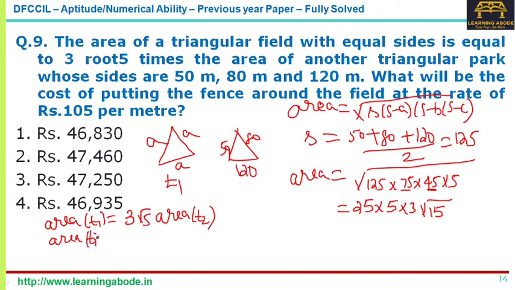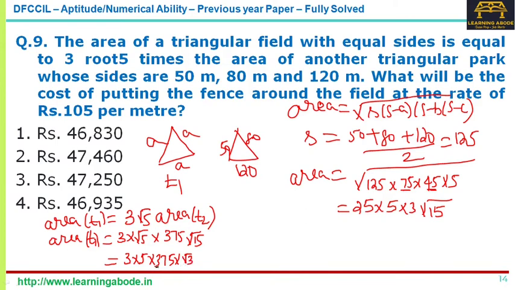would be 3 into root 5 into 375 root 15. So now root 5 and root 5 will be 5. So 3 into 5 into 375 into root 3. So I'll just keep it as it is.